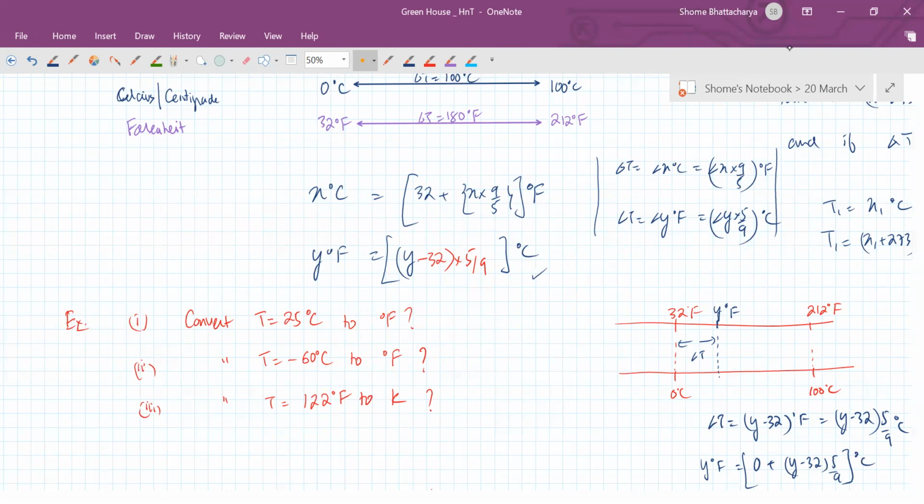Yeah, Tej, just make sure that you adjust the formula correctly. That 5 by 9 is outside the bracket. But more importantly, understand it from the diagram here, then it's very clear.